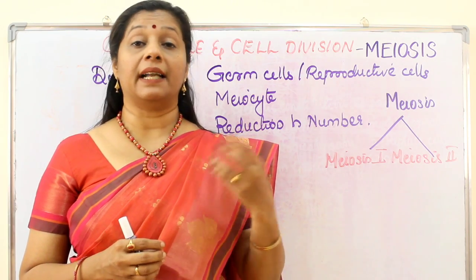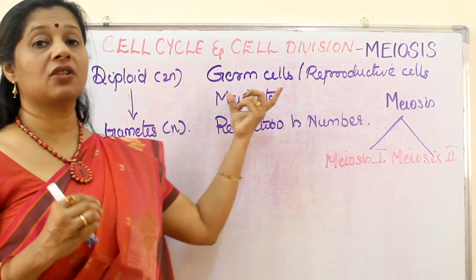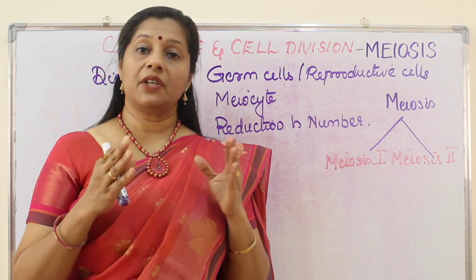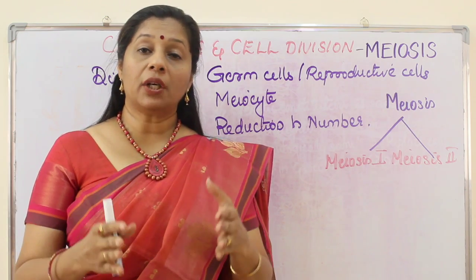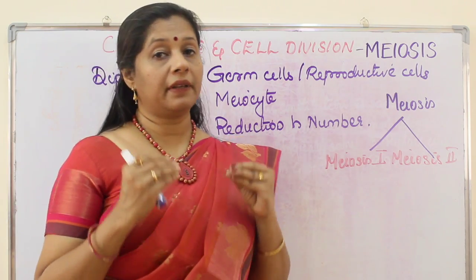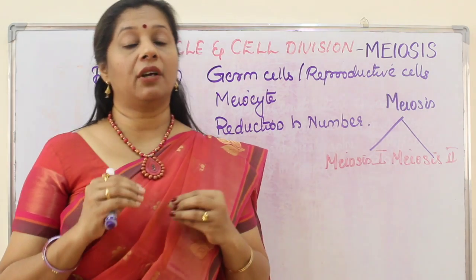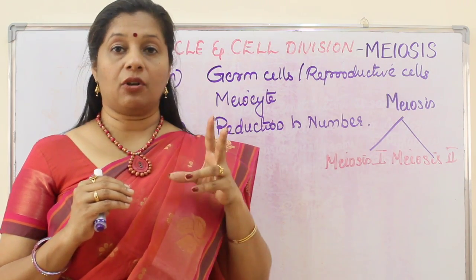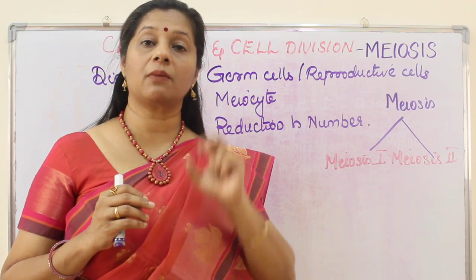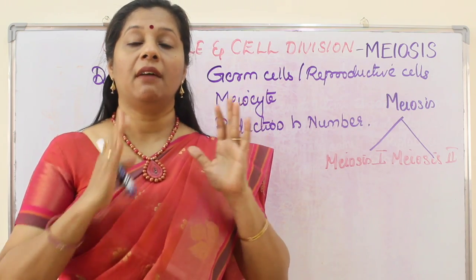Now we are going to learn another type of division which happens exclusively in the germ cells, otherwise called the reproductive cells. In reproductive cells, this division happens because the daughter cell will have only half the number of chromosomes. If an organism is diploid, what does diploid mean? Two sets of every chromosome will be there. That is, first chromosome 2, second chromosome 2, third chromosome 2, 21st chromosome 2, 22nd 2, 23rd 2. Like that, every single chromosome we will have 2.